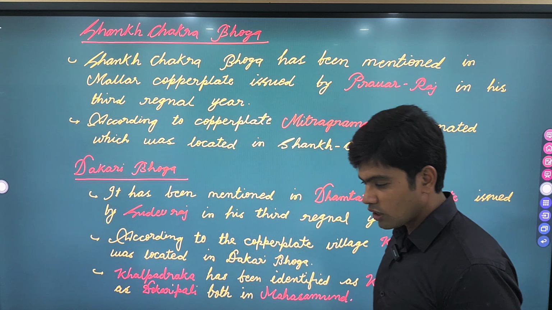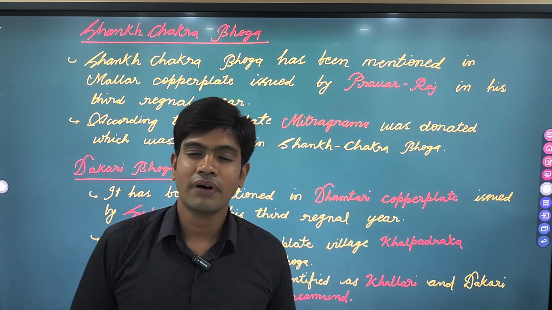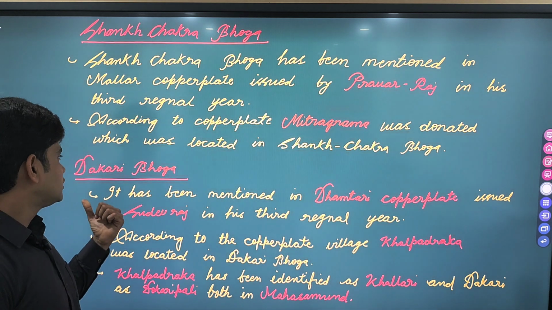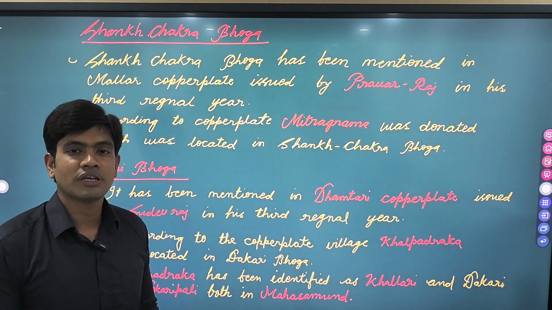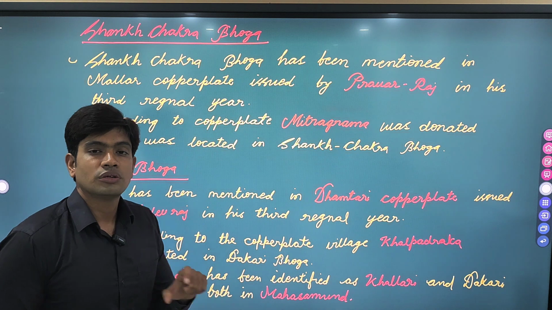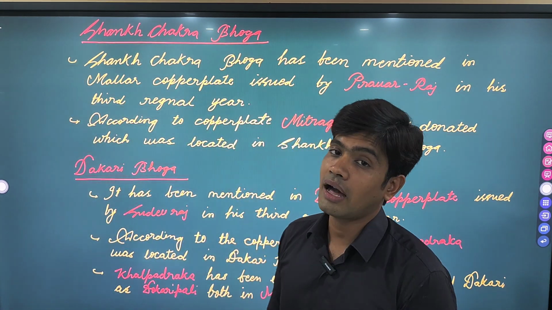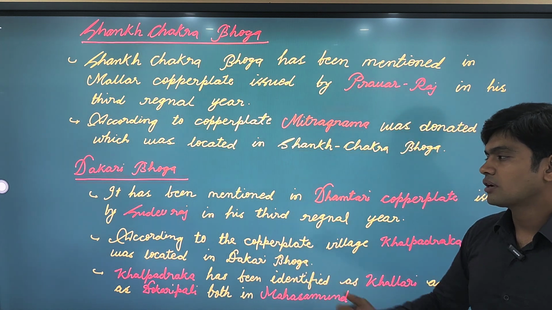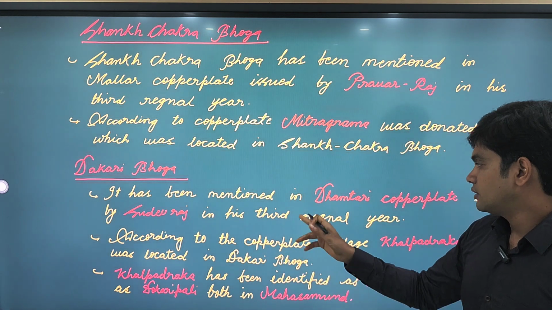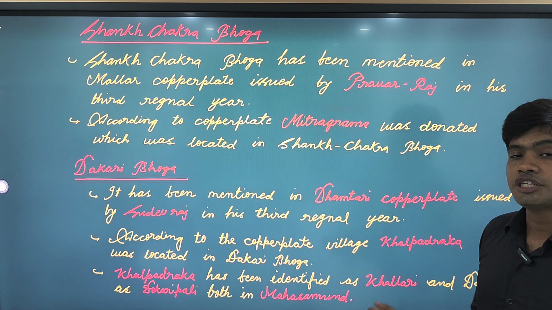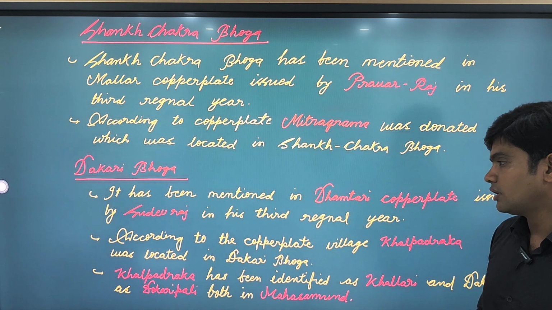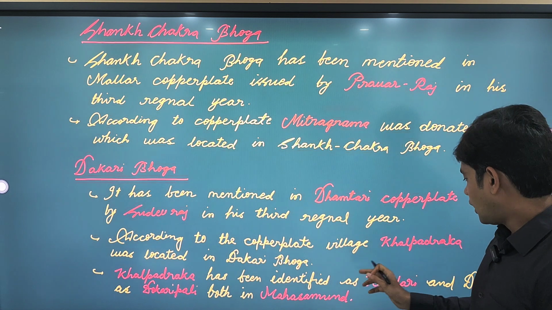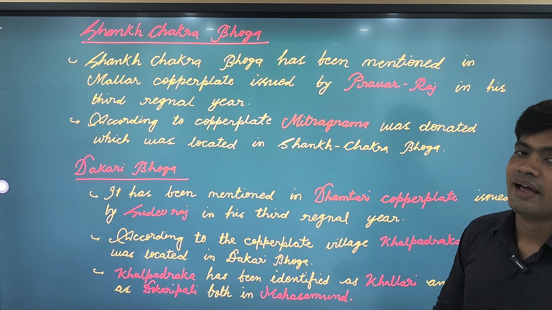Today, Khal Padraka has been identified to be Khallari, and Dakri Bhoga has been identified to be Dokri Pali. So the headquarter of Dakri Bhoga, Dakri, has been identified as Dokri Pali, and Khal Padraka, which is said to have been located in the Dakri Bhoga, has been identified as Khallari.